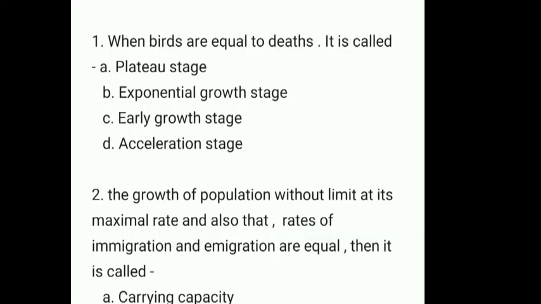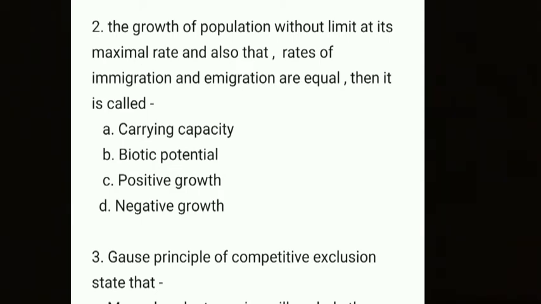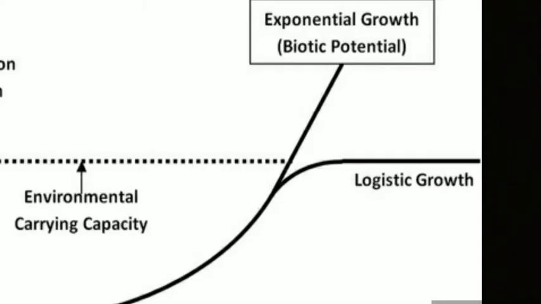Question number 2. The growth of a population without limit at its maximal rate, and also the rates of immigration and emigration are equal, then it is called: A. Carrying capacity, B. Biotic potential, C. Positive growth, D. Negative growth. Here the answer is B. Biotic potential. Biotic potential is the maximum capacity of a population to reproduce under ideal conditions of environment.